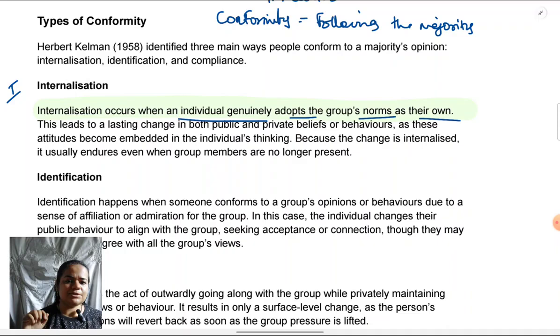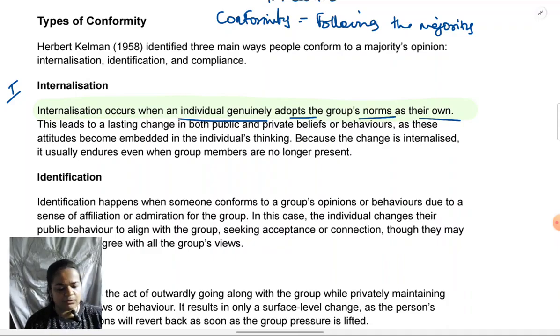If you've done psychology at GCSE level, you would know what norms are. Even if you haven't done it, right now you can understand norms are unwritten rules which the majority has set, which are expected to be followed by all of us. So norms are simply rules. They're not always told to you explicitly. They're not laws. They're not binding on you, and you will not receive legal punishment for not following them. But if you don't, in that case, you might not get very favorable treatment from others. We'll understand soon with an example.